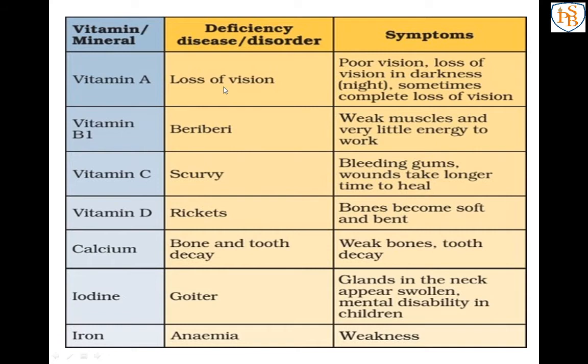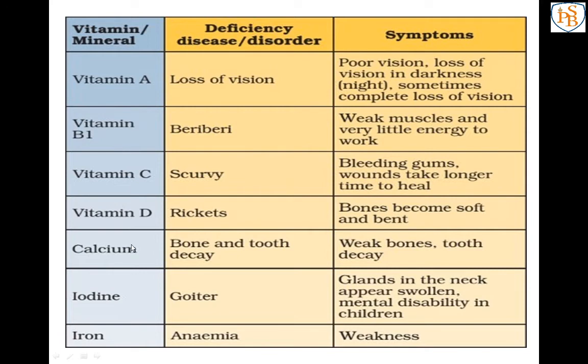Vitamin A: loss of vision. I have already explained that loss of vision means we cannot see properly, and there are color blindness and night blindness. Then vitamin B1: beriberi, where the person's muscles are very weak, so they cannot get energy to work. Then vitamin C: scurvy, where blood comes out from the gums. Next, vitamin D: rickets, where the bones are soft, so we cannot stand properly.